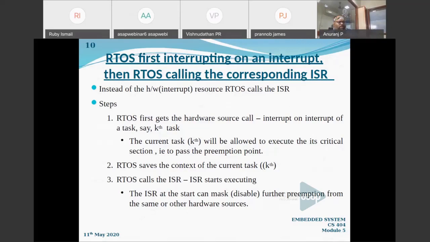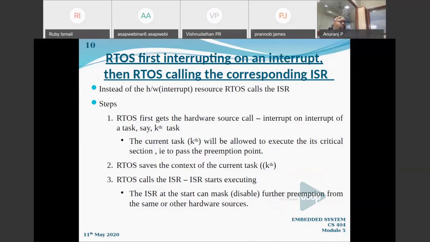What is it doing? The current kth task will be allowed to execute its critical section, or I can say it has to pass its preemption point. What does it mean? It is executing its current kth task. At that time an interrupt is occurring. So what will it do? It will allow that particular task to complete its critical section.